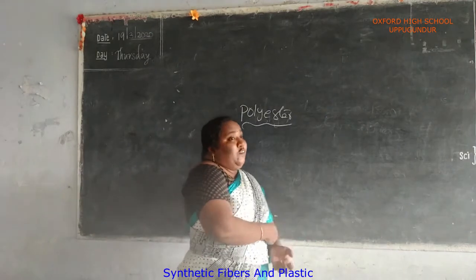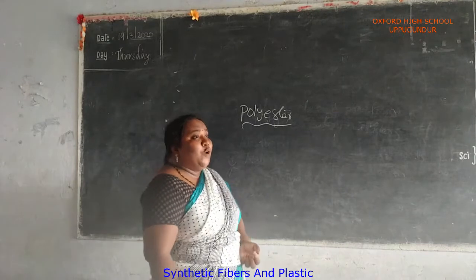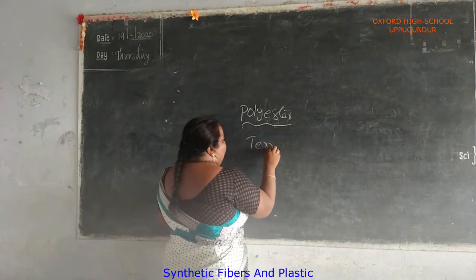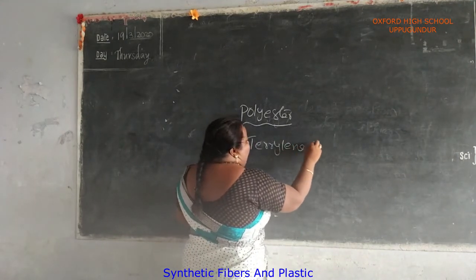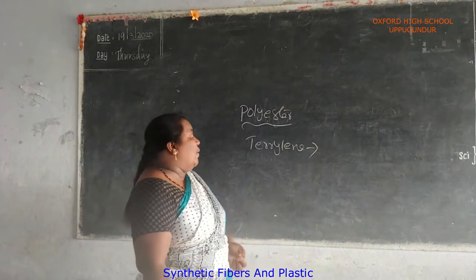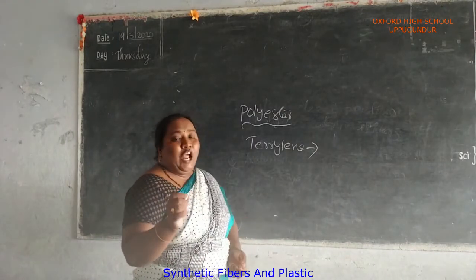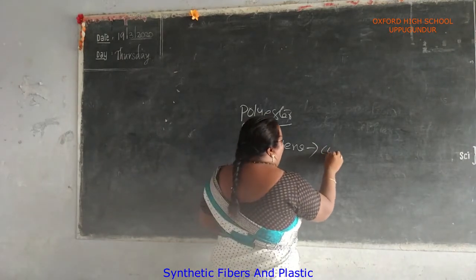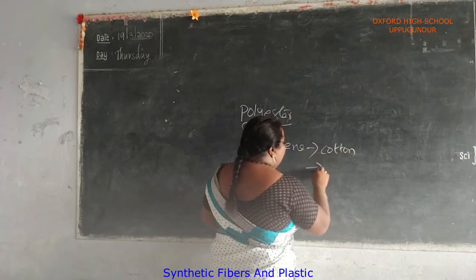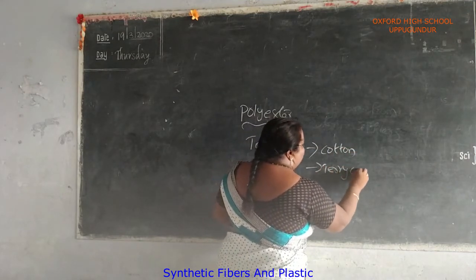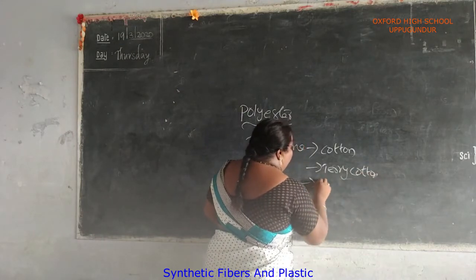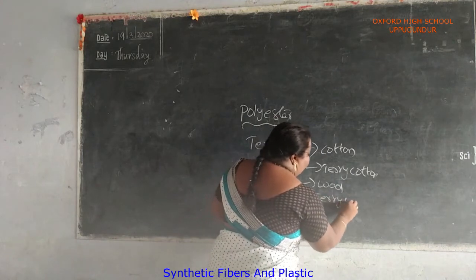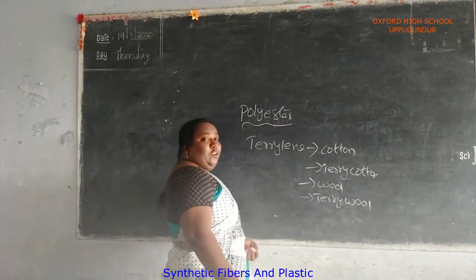Polyester is also used for making dresses and other materials. The most popular polyester is terylene. It is used for blending. Terylene is blended with a natural fiber. For example, when terylene is blended with cotton, we get terrycotton. When it is blended with wool, we get terrywool. These are used for cloth.